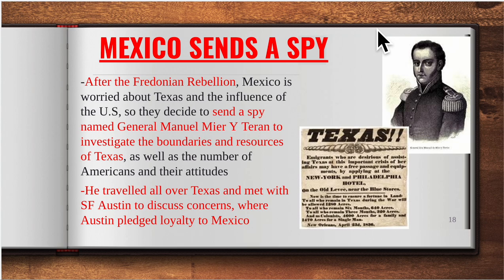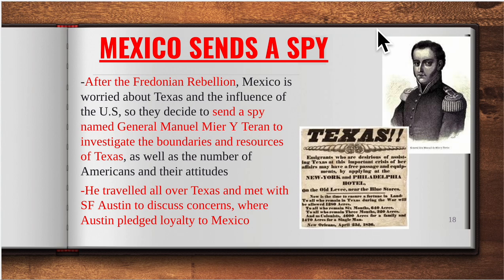Now, Martin de Leon was a Mexican general, all right? And his whole responsibility, go around Texas, figure out what is going on, and give us a report, okay? He wants to investigate the boundaries as well as where is Texas getting their resources, who are they purchasing things from, who are they selling things to, how does the economy roll in Texas, how does this work? He also wants to get a head count of Anglos or white Americans that live in the area, as well as their attitudes towards the Mexican government.